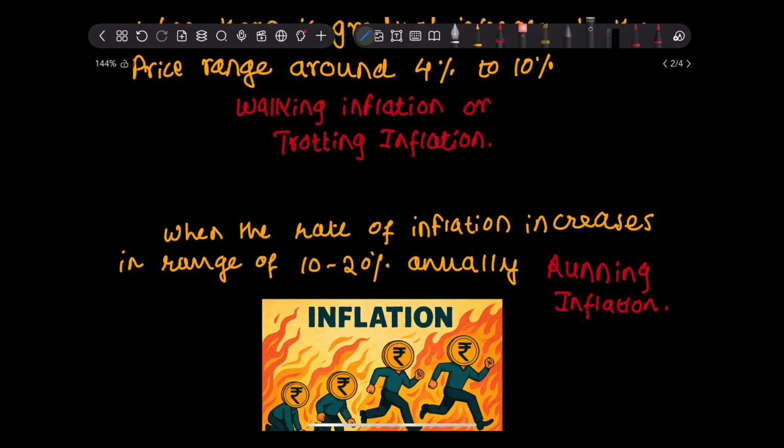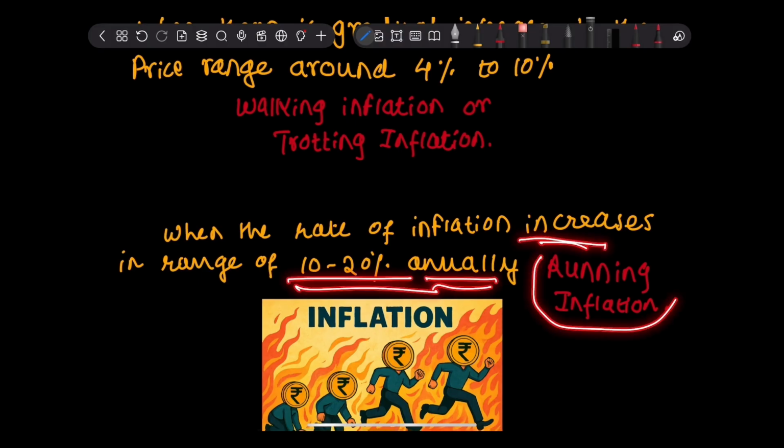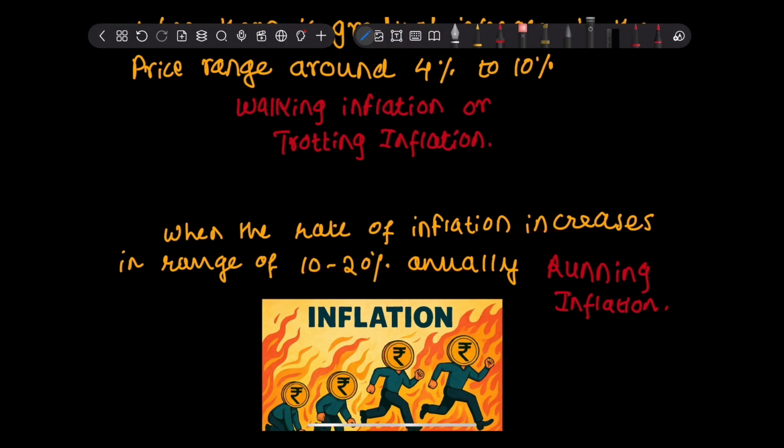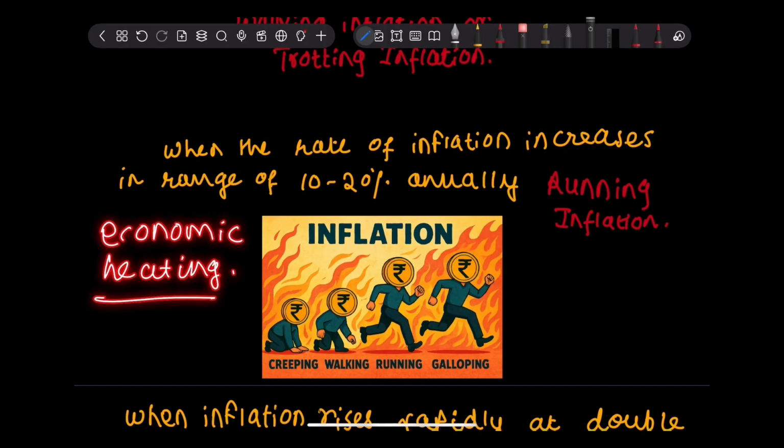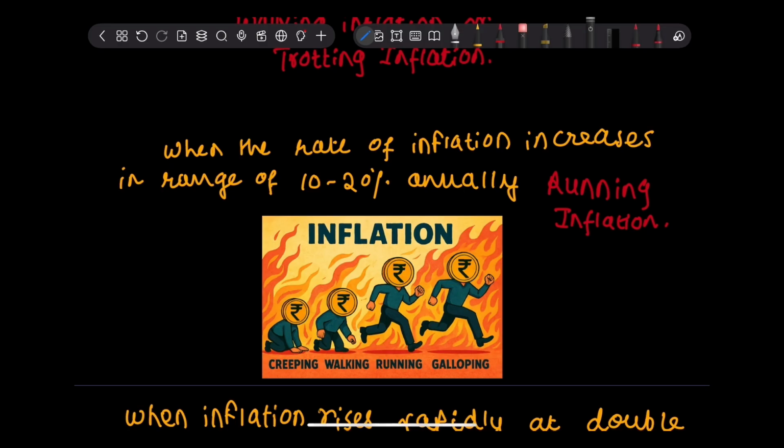The third type is running inflation. When the rate of inflation increases in the range of 10% to 20% annually, उसको बोलते हैं running inflation. If this inflation remains unchecked, it can lead to economic overheating.